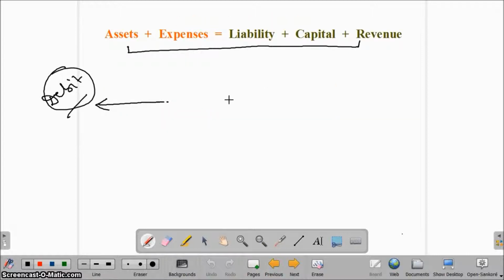Now the second observation: liability, capital and revenue are shown on the right hand side of the equation, and in accounting the right hand side is known as the credit side.